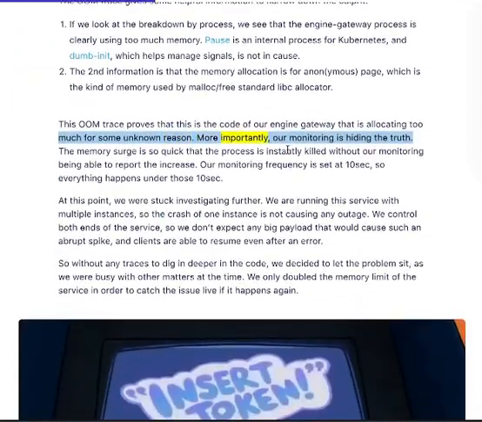This trace proves that this is the code of our Engine Gateway that is allocating too much for some unknown reason. More importantly, our monitoring is hiding the truth. The memory surge is so quick that the process is instantly killed without our monitoring being able to report the increase. Our monitoring frequency is set at 10 seconds, so everything happens under those 10 seconds.